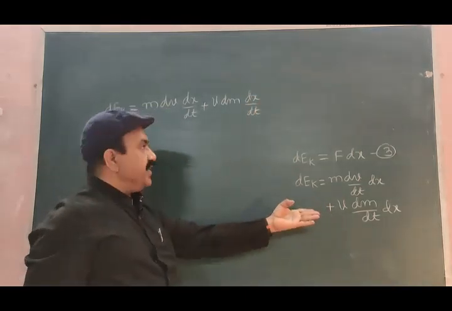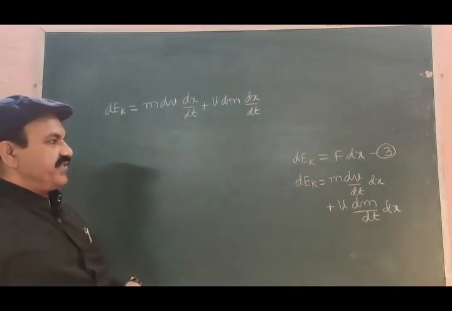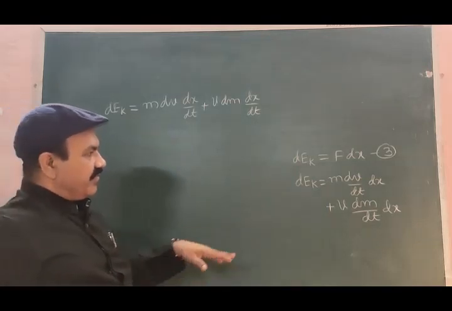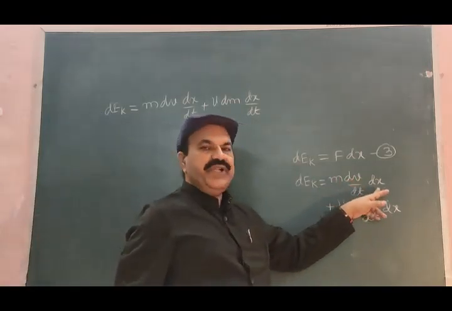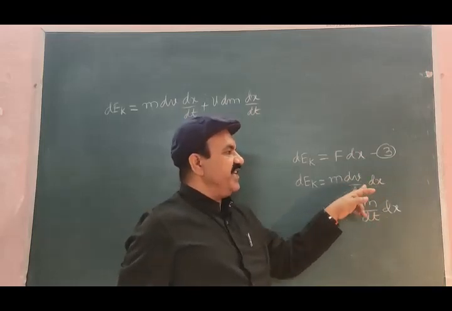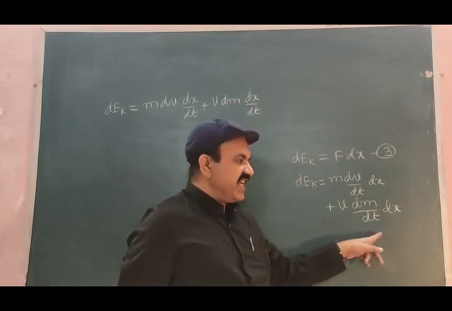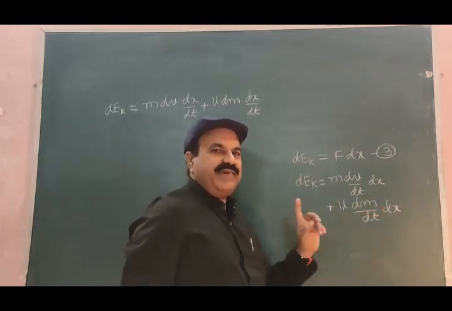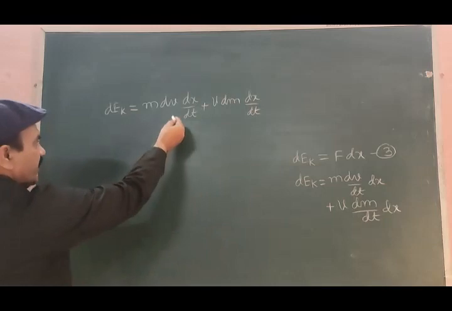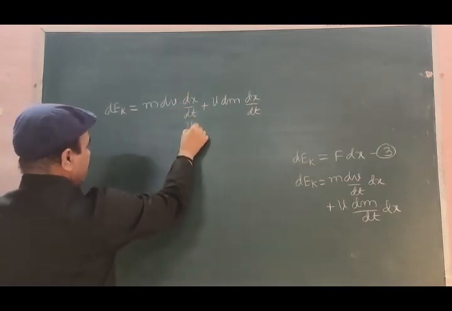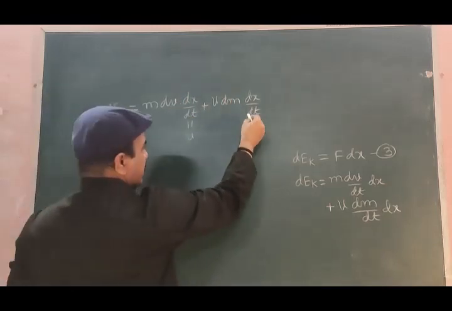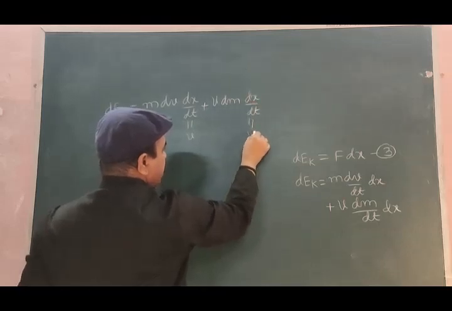This equation is further written as this: dv by dt into dx is written as dv into dx by dt. dm by dt into dx is written as dm into dx by dt. What is this dx by dt? It is velocity v. What is this dx by dt?